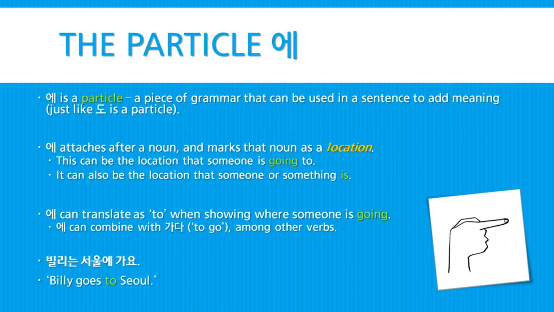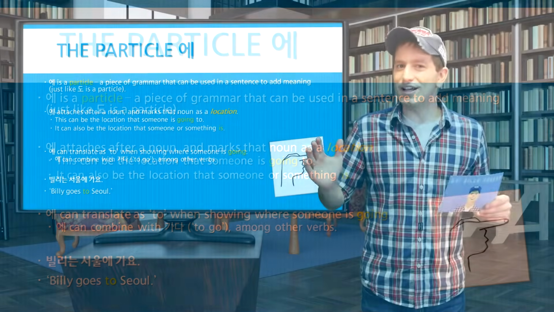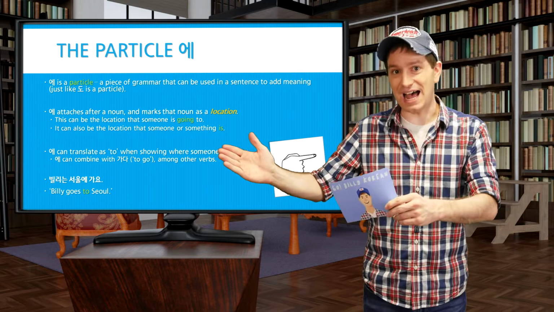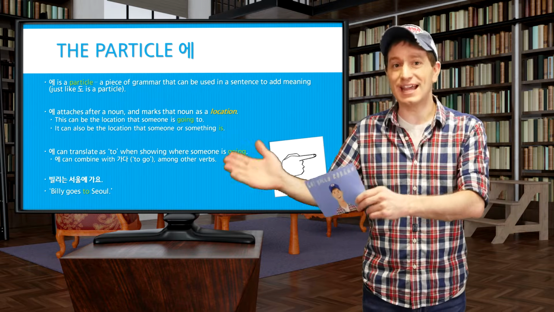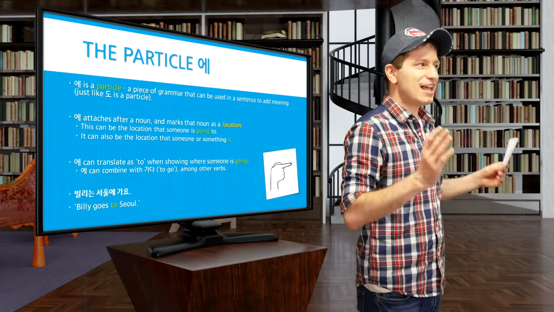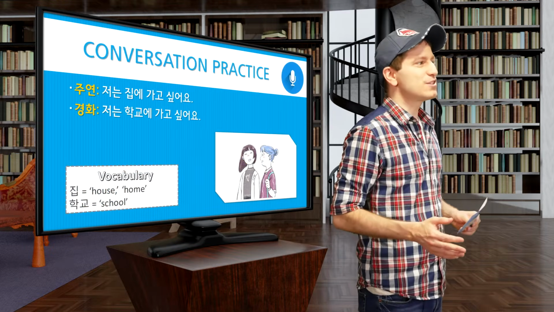This can be the location that someone's going to, or even the location that someone or something is. It can translate as "to" when showing where someone's going, and it can combine with 가다, to go, among other verbs showing that you're going somewhere. So let's take a look at a quick example sentence. 빌리는 서울에 가요. Billy goes to Seoul.